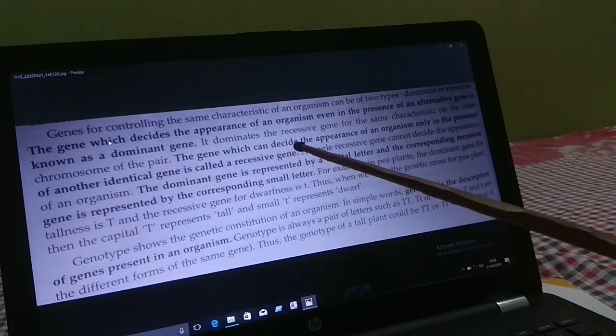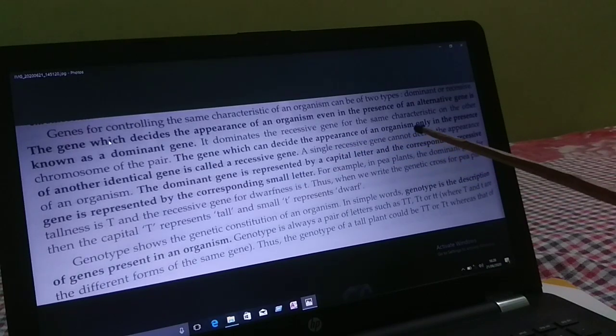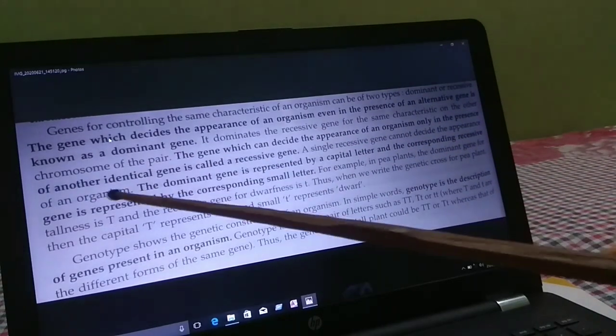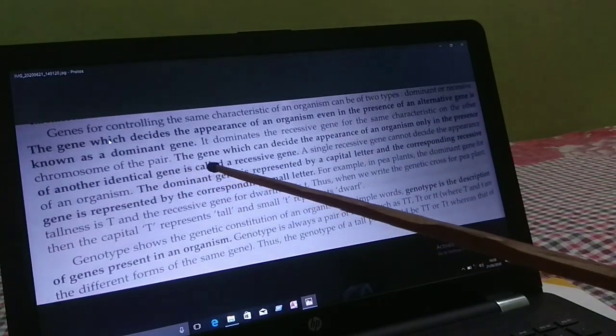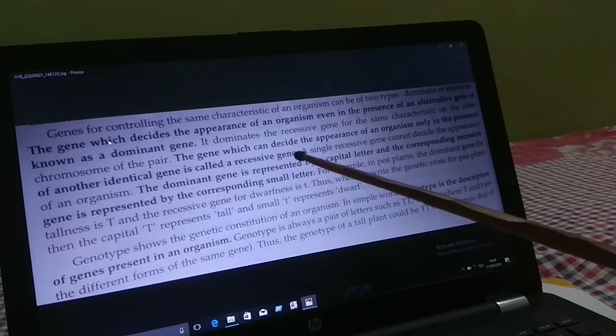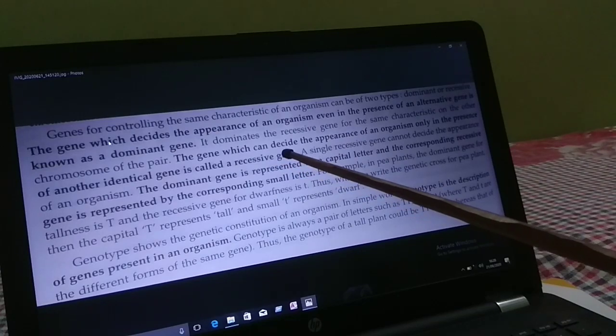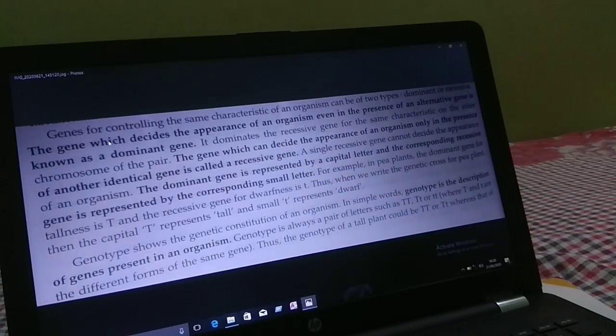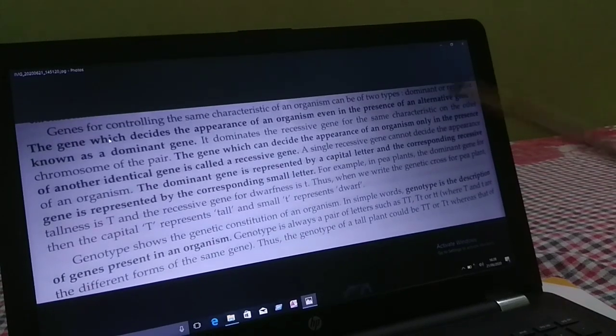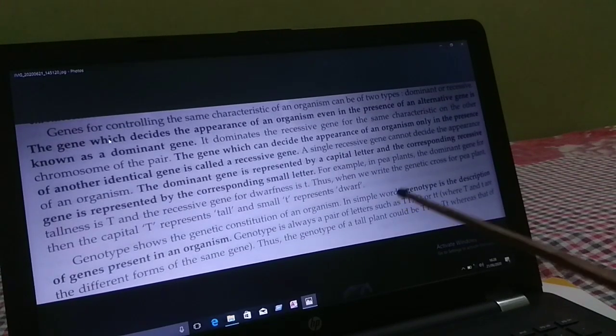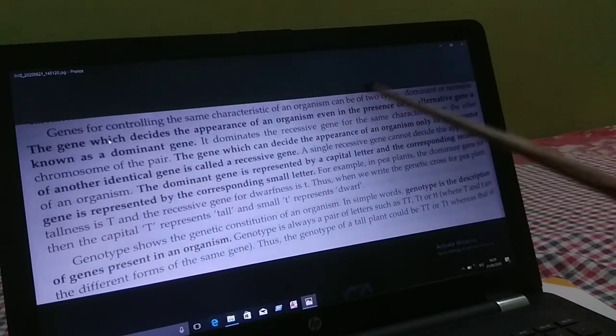The gene which can decide the appearance of an organism only in the presence of another identical gene is called a recessive gene. So dominant or recessive: you can see capital T and small letter t, these are the dominant and recessive.